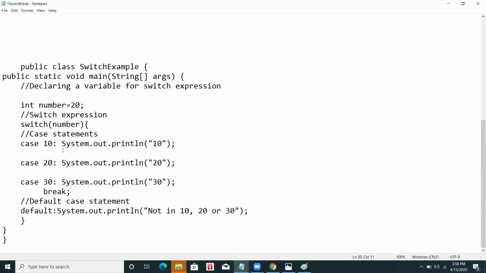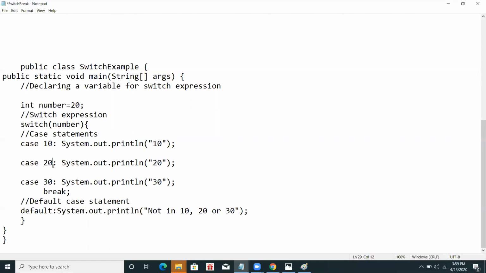Now what happens if I do not write break here? It will check this condition 10, the condition is false, it goes to the second condition. It checks this condition, 20, it is true, so it executes this code. But it also checks the next condition, that is case 30. It will not break anything. It will not go out of this control.